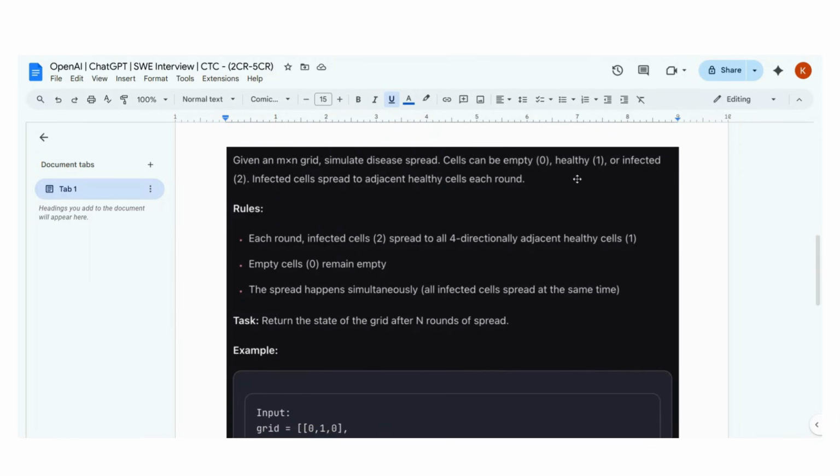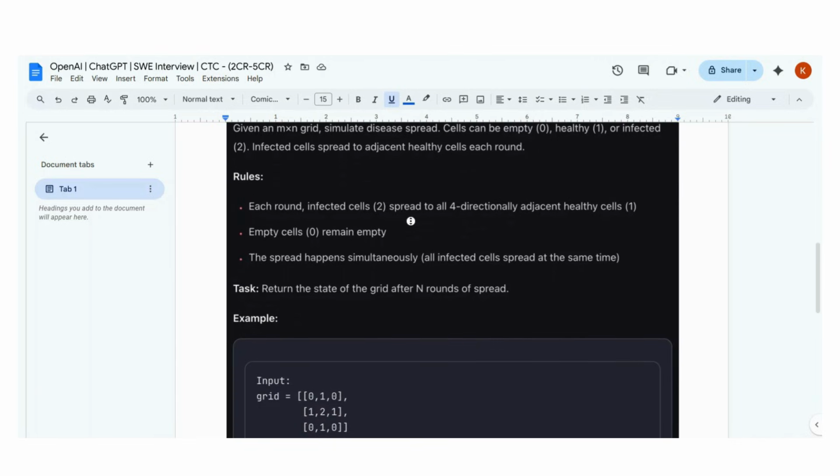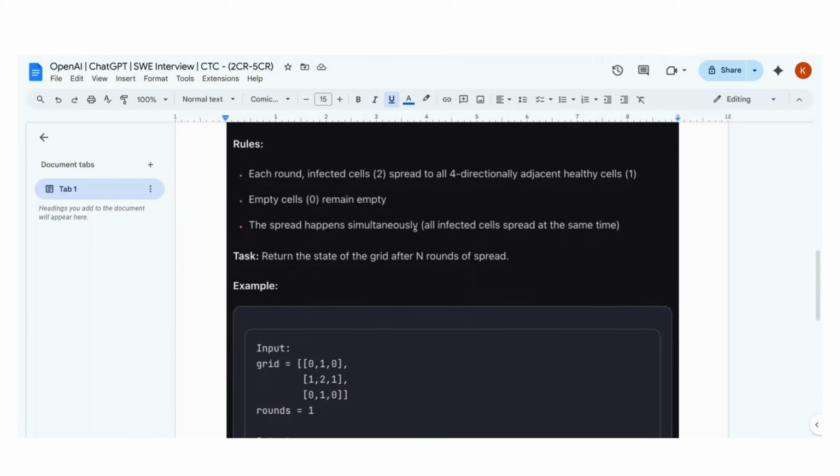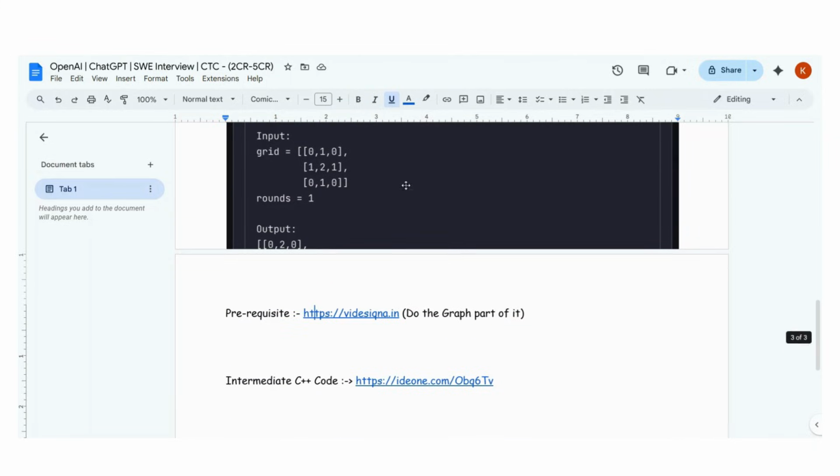So guys, cells can be empty, zero, or they can be healthy or infected. Infected cells spread to adjacent healthy cells each round. Each round infected cells spread to all four directionally adjacent healthy cells. Empty cells remain empty. The spread happens simultaneously. So guys, the English is a little bit complicated in this case, but I will try to tell you what they're trying to tell you.